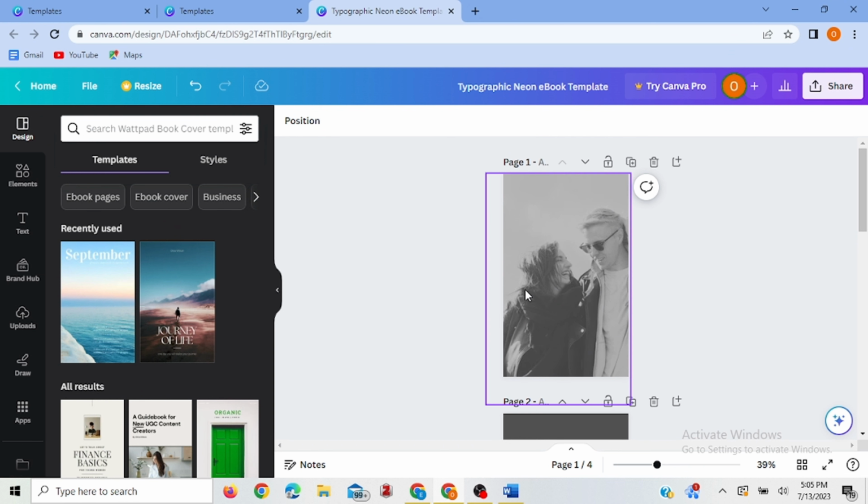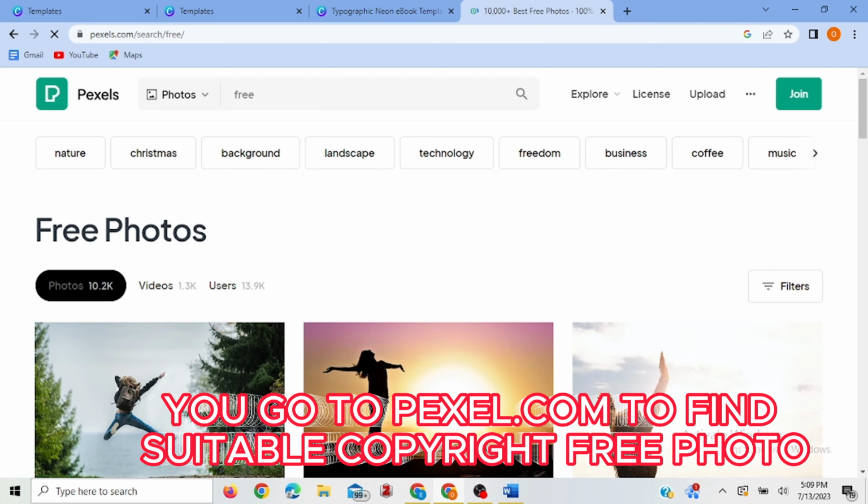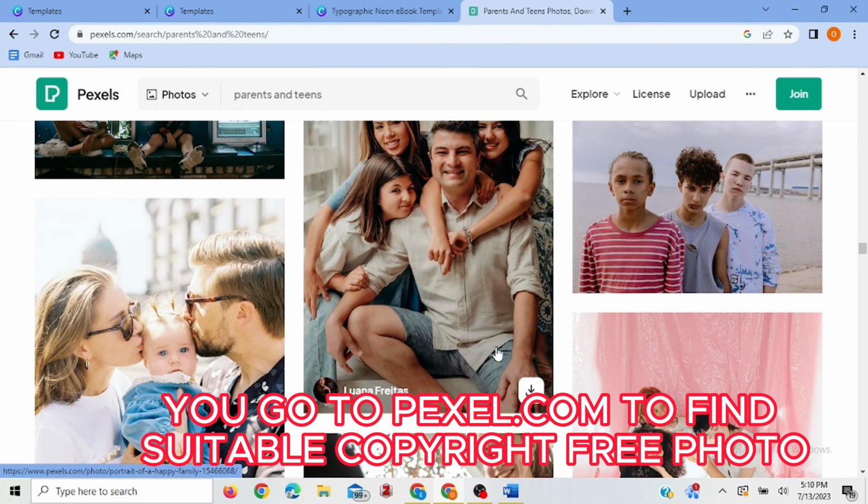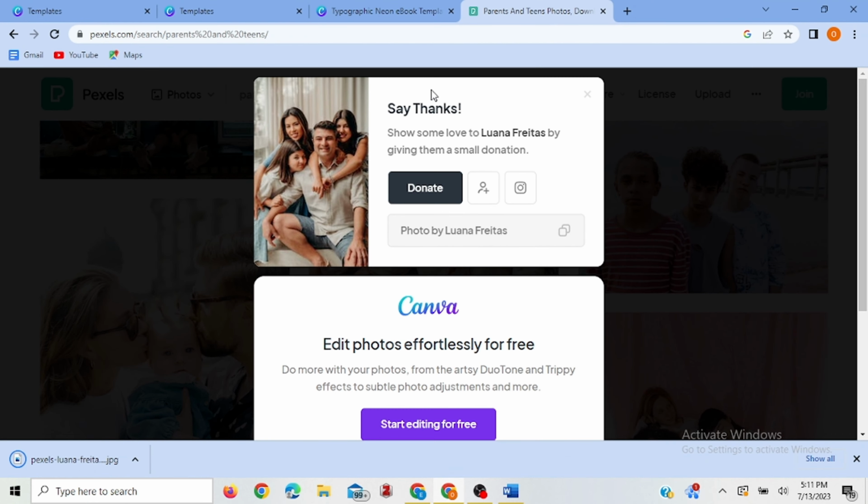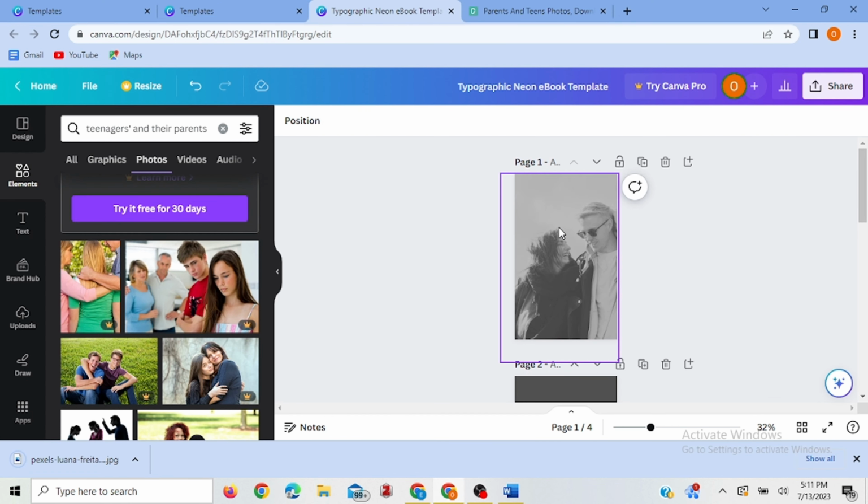Because of the title we are having, we have to make sure that the cover reflects the title of the book we're having. So to do this, I'm going to look for a picture that will reflect what we're having. So once you've gotten the picture, you head back over to Canva and you change this picture. Say upload.